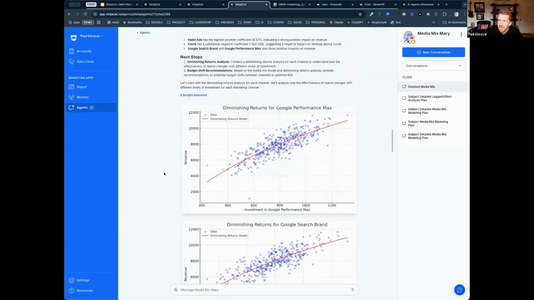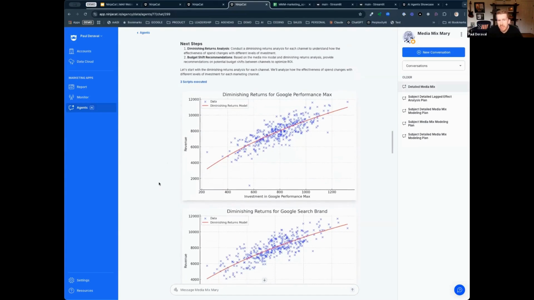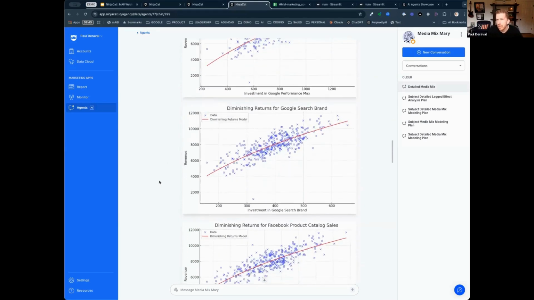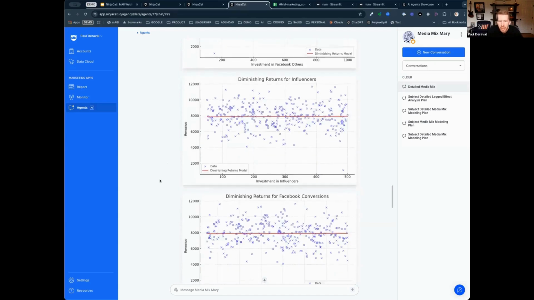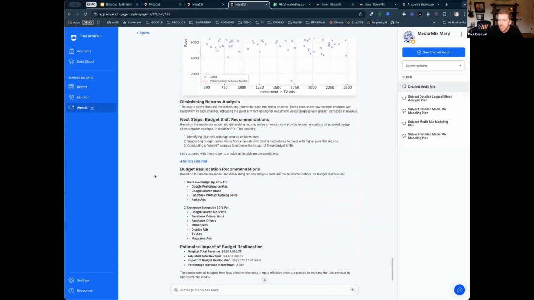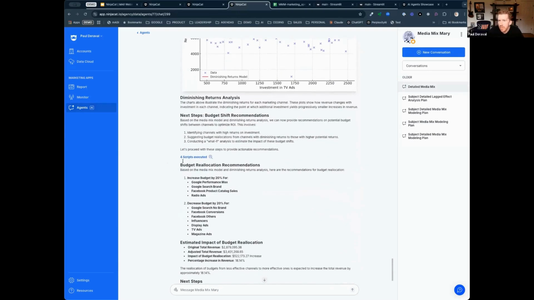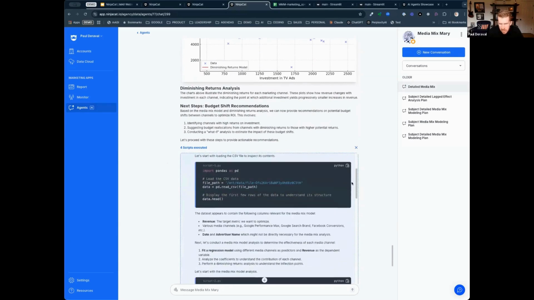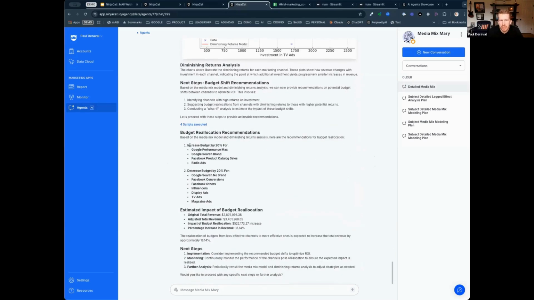And then the next step is it is told to do a diminishing returns analysis per channel, all right? Because you can't just do budget shifts and expect a linear return. So it's automatically going. The user only said, go, proceed at this point. And then part of its task was to come up with a budget simulation, right? So at this point, you could see the simulations that are being done. And the final output, if this is for you as a brand, or if you're an agency working on behalf of a brand, is saying, if we increase budget by 20% for these high-performing, high-coefficient channels and decrease by 20% for these low-performing, low-coefficient channels, we could see a lift of nearly $500,000.